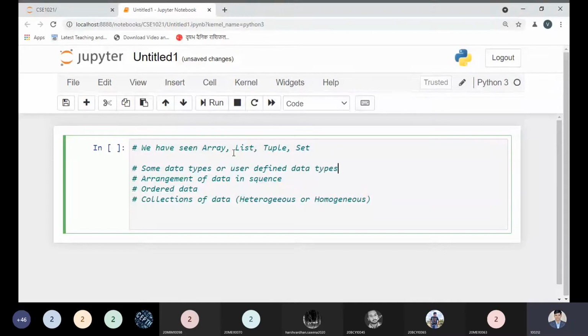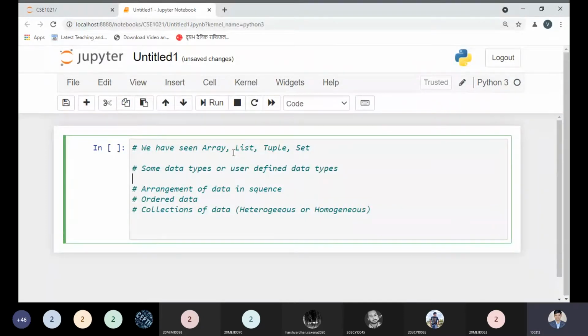Python is a most important and interesting programming language where we can have different kinds of data types, and the arrangement of the data in sequence, and collections of data. It could be heterogeneous or homogeneous. So here we have a term that is dictionary in Python.